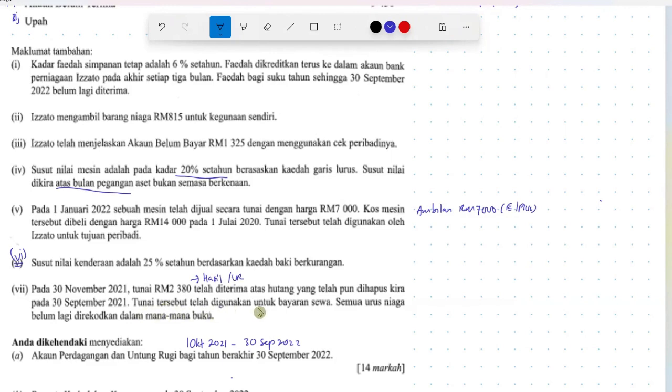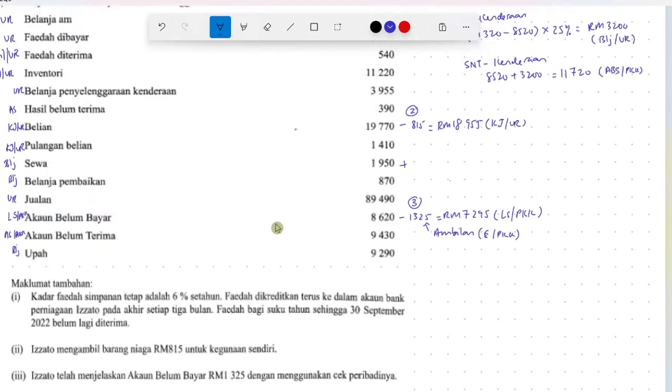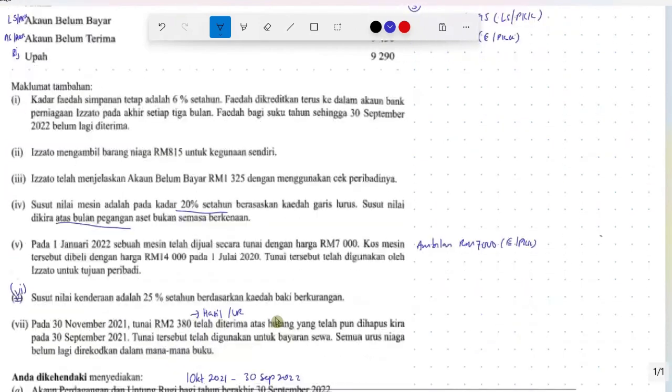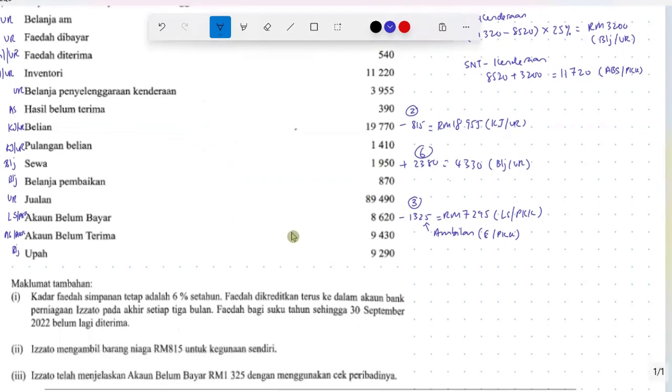Tunai tersebut telah digunakan untuk bayaran sewa. Semua urus niaga belum lagi direkodkan dalam mana-mana buku. So take note, sewa should increase by 2380. What's the sewa? Sewa amount is 1950. We add 2380. So belanja sewa is now 4330. So belanja sewa inside Untung Rugi. So we can have this as nota 6, your jalan kerja, with showing the answer script also.